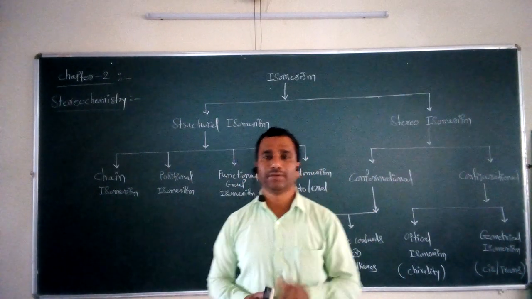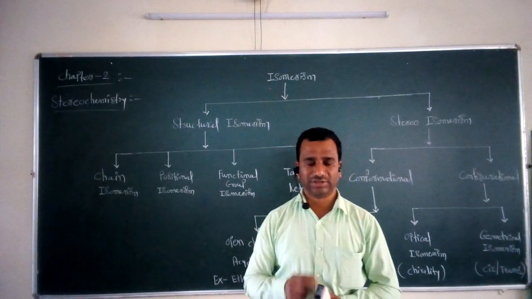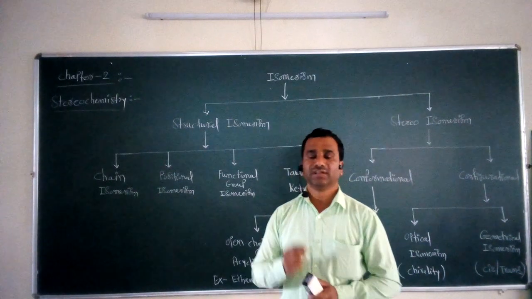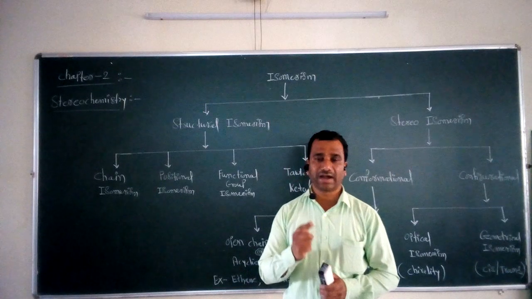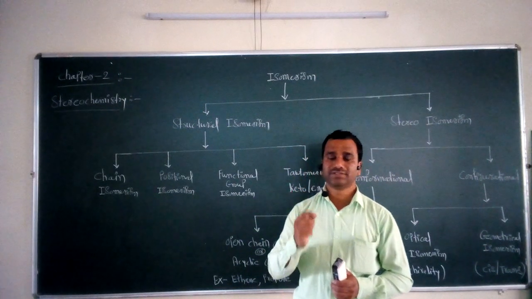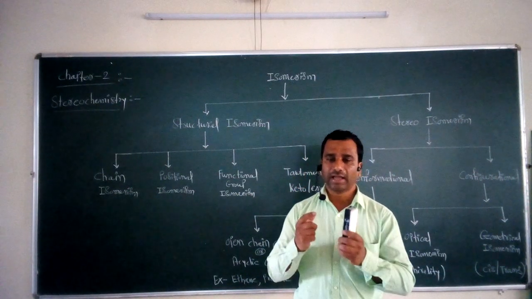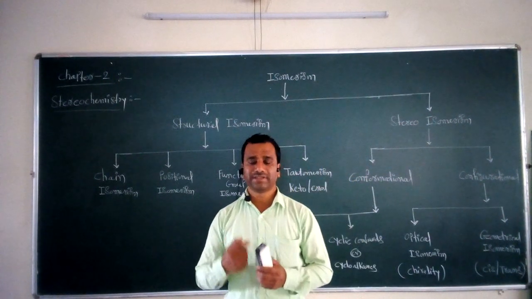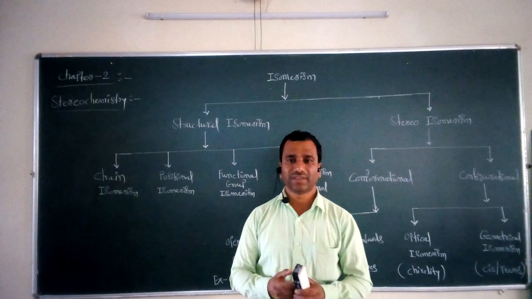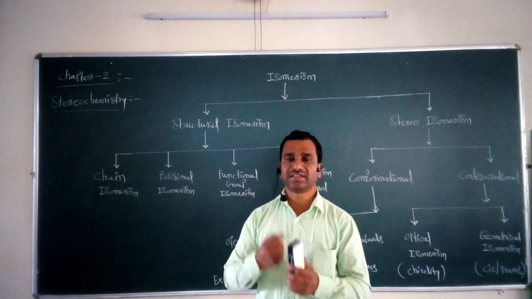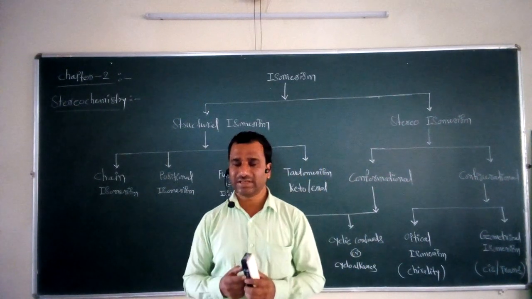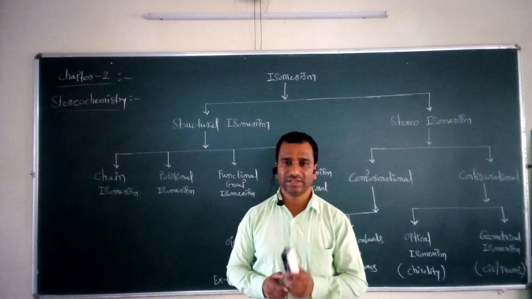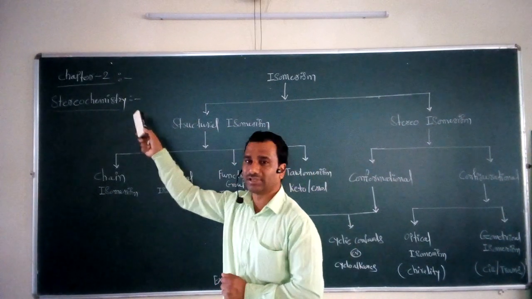Stereochemistry is a branch of chemistry which deals with the study of the spatial arrangement of atoms in molecules. As far as organic molecules are concerned, how the atoms present in a molecule can be arranged in space, what type of arrangement is there. That branch of chemistry is simply called stereochemistry.